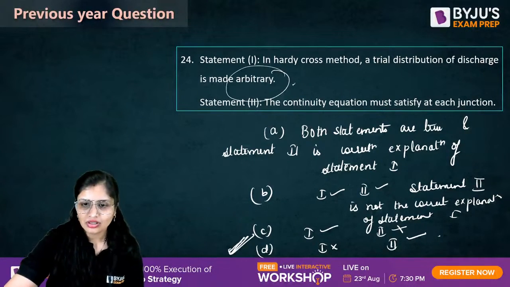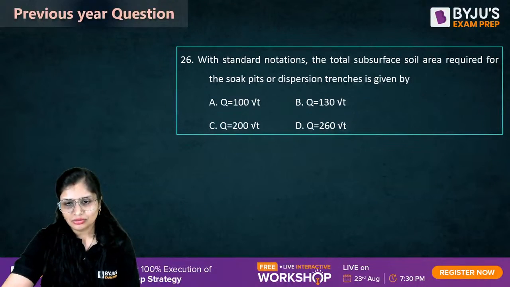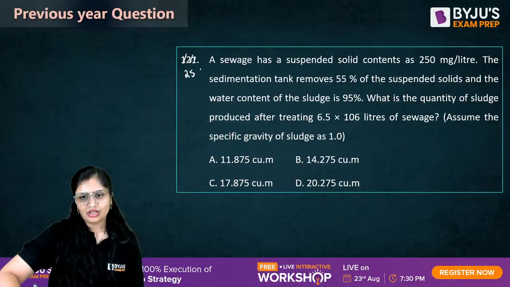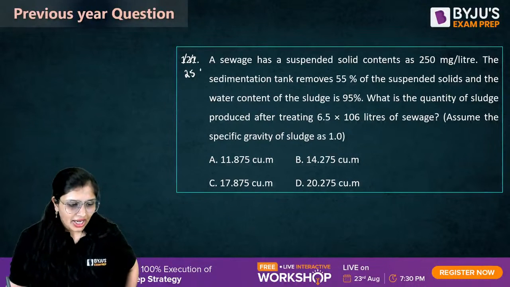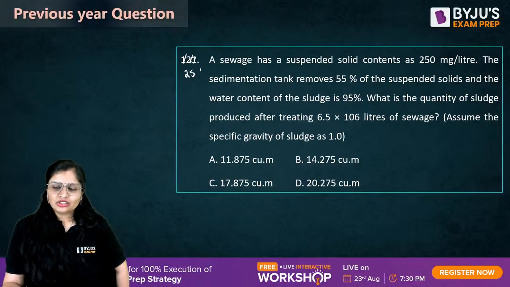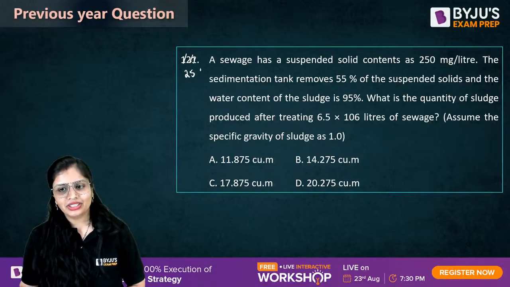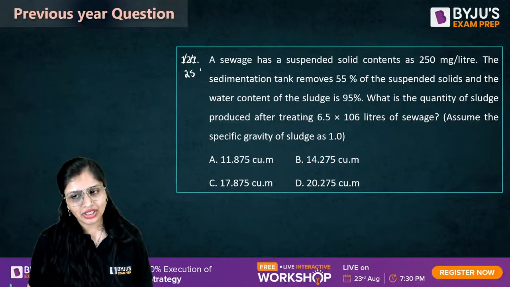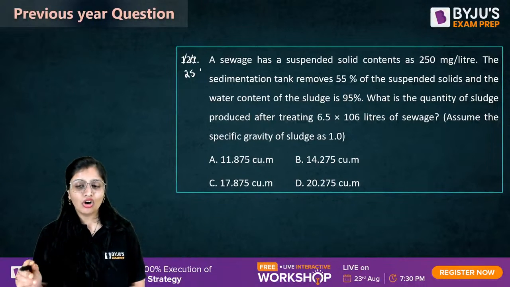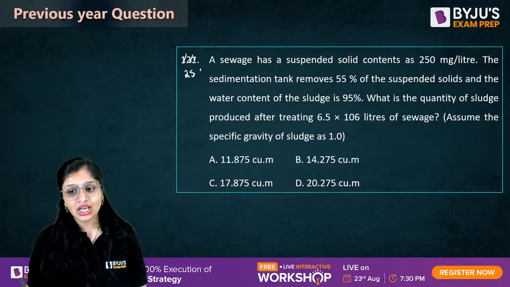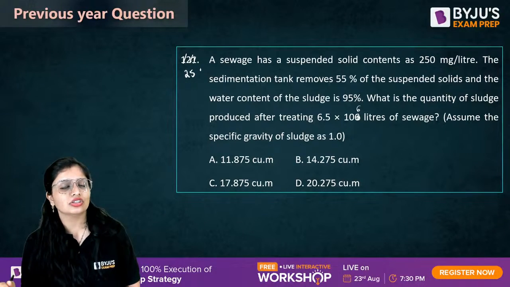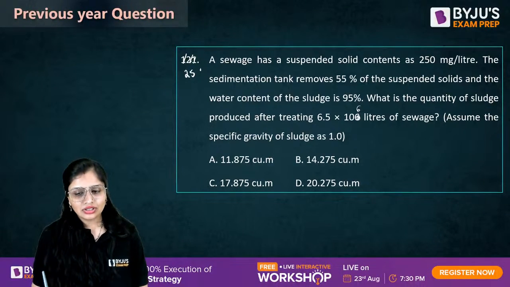Okay, now this is 25th number. अच्छा क्वेश्चन है. A sewage has a suspended solids content as 250 mg per liter. The sedimentation tank removes 55% of the solids. Water content is given to you. It is asking you how much quantity of sludge is produced after treating 6.5 into 10 raised to power 6 liters of sewage.